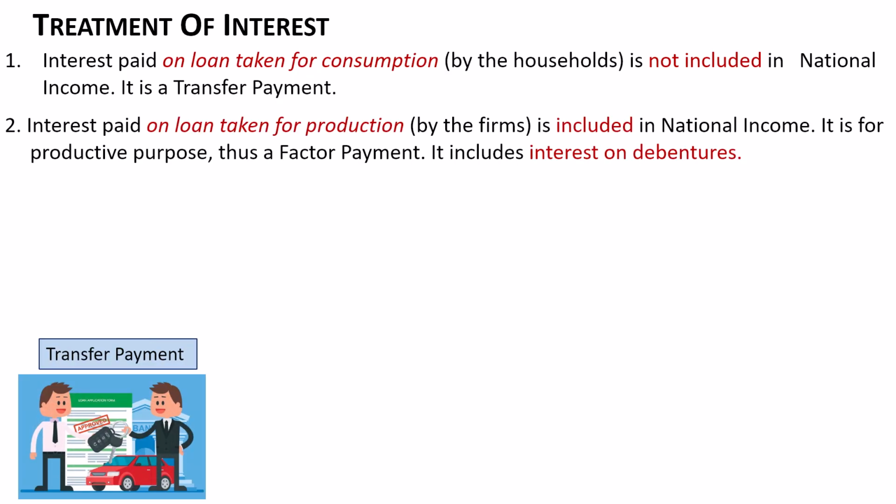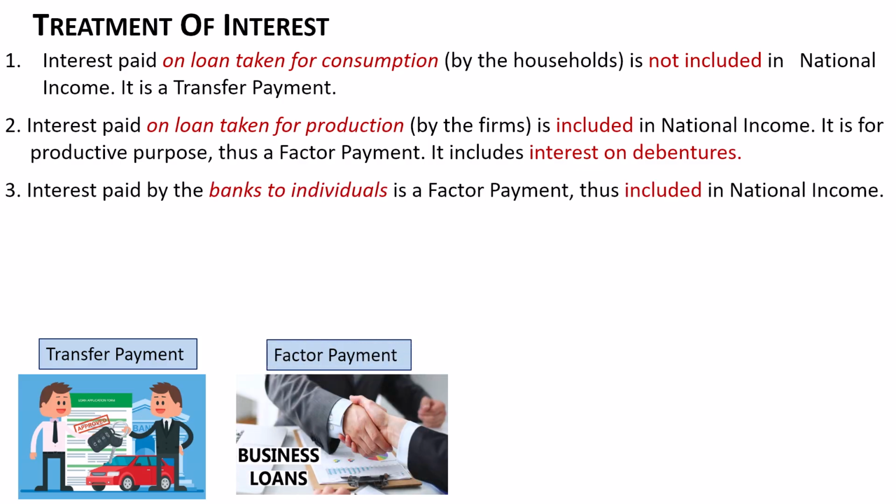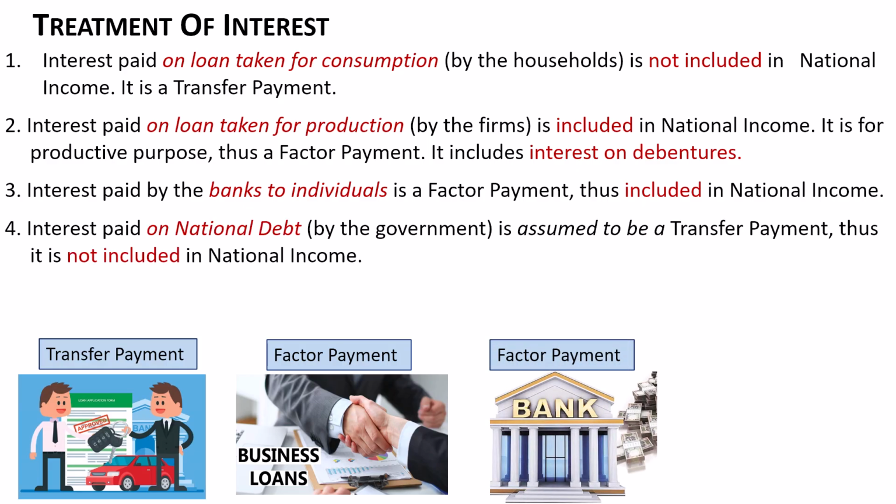On the other hand, interest paid on loans taken for production purposes by the firms is treated as a factor payment and therefore is included in national income. It also includes interest on debentures. Interest paid by the banks to the individuals is treated as a factor payment and therefore included in national income.